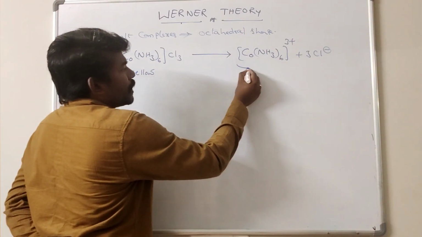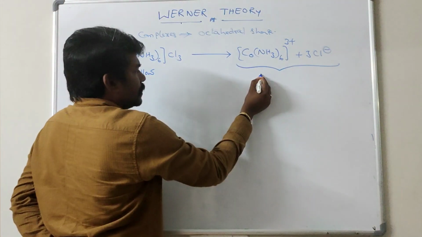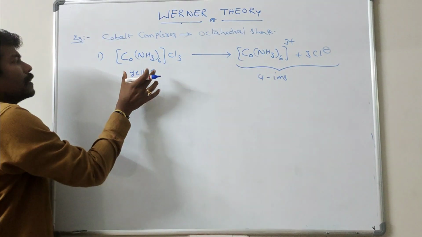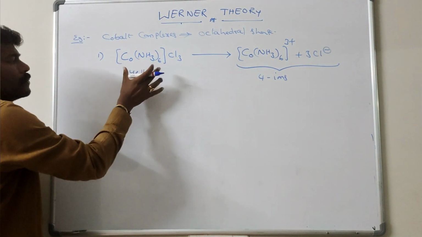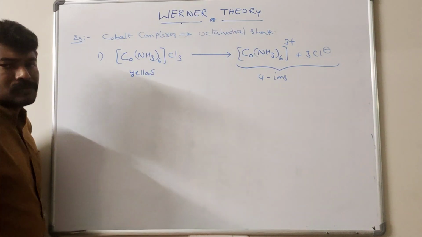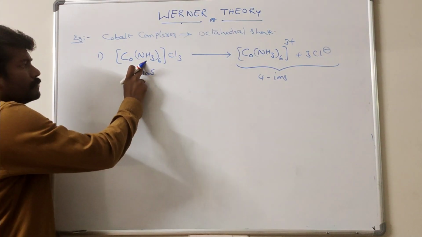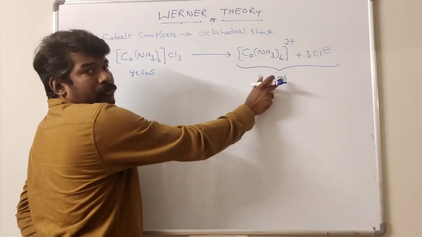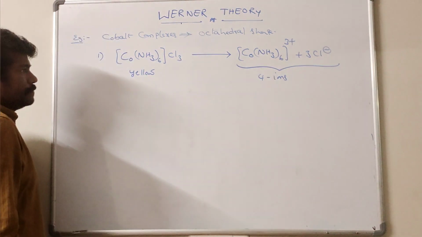The total number of ions: 4 ions are obtained when 1 molecule of this complex compound is in aqueous solution.